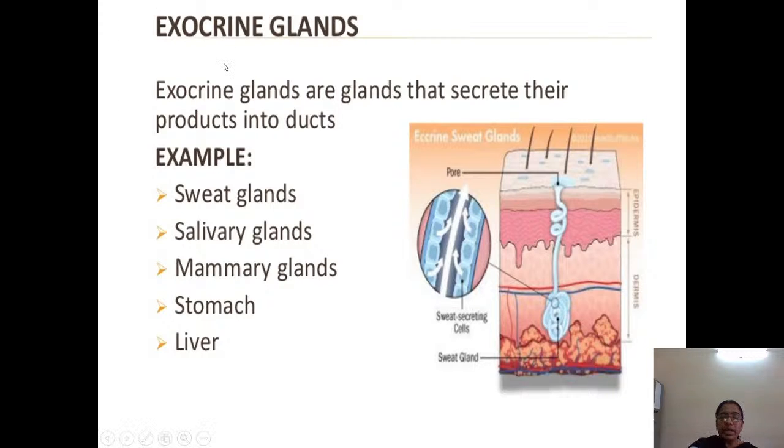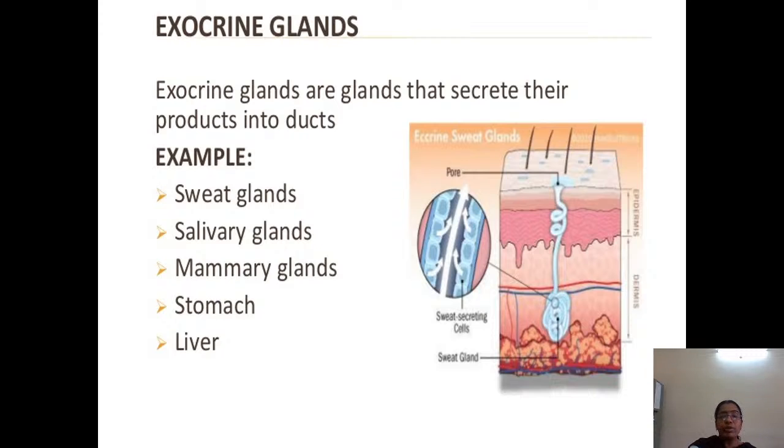What are these exocrine glands? For example, sweat glands are exocrine glands that secrete their product into the ducts. Salivary glands, yes, they come under exocrine glands. Mammary glands come under exocrine. The stomach, though it is not a gland, has some structures which are secretory and pour their secretion into the stomach. They consist of some cells which are secretory in nature, so they pour their secretion into the duct. In that way, it is called exocrine. The liver, I think you heard about it in a class recently, is also a gland.